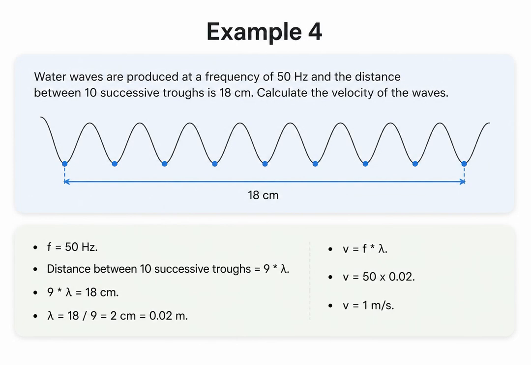Our final example for today has a slight trick. The frequency is 50 Hz, and the distance between 10 successive troughs is 18 centimeters. Be careful here. The distance between 10 successive troughs spans exactly 9 full wavelengths, not 10. So 9 lambda equals 18 centimeters, meaning 1 lambda is 2 centimeters, or 0.02 meters. Multiplying the 50 Hz frequency by the 0.02 meter wavelength gives us a velocity of 1 meter per second.